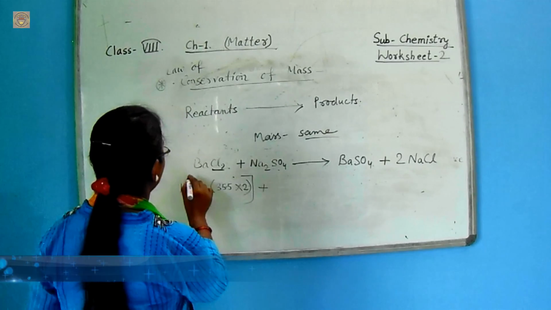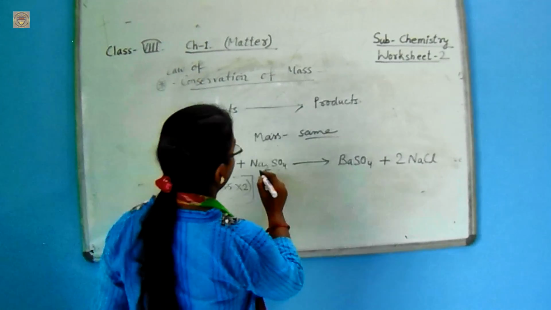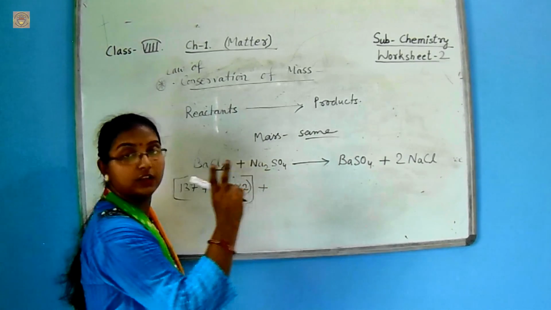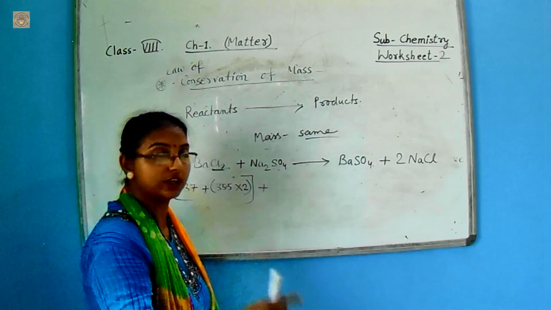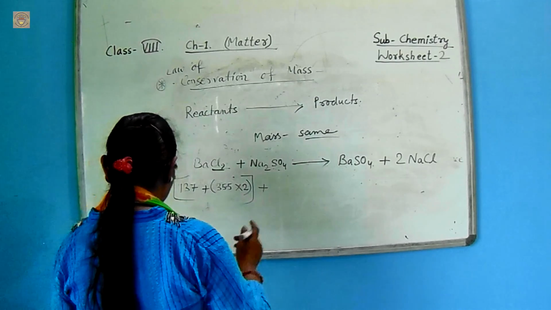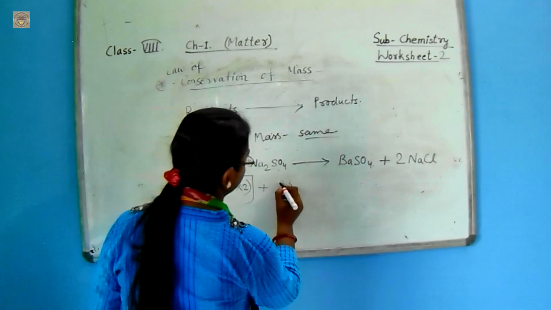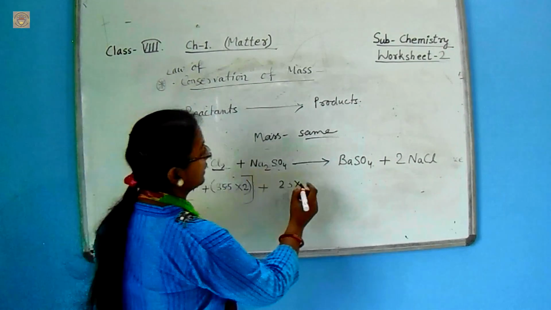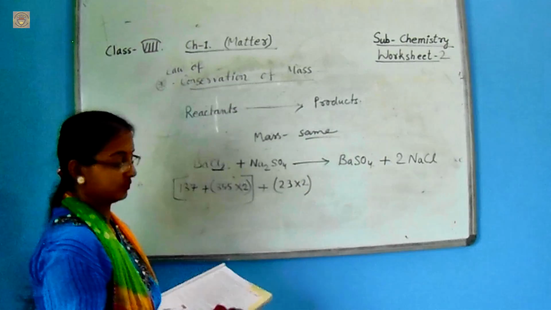Now, this is the mass of barium chloride and sodium sulfate. Here also sodium has 2 atoms in one molecule. Then sodium has the mass 23 of one atom, so it is multiplied by 2.